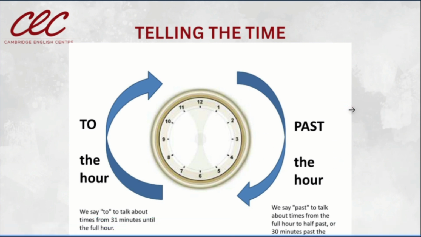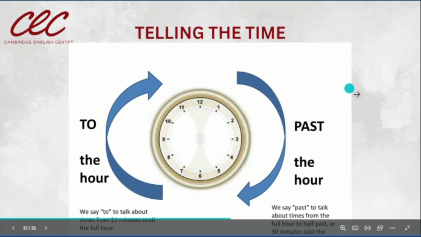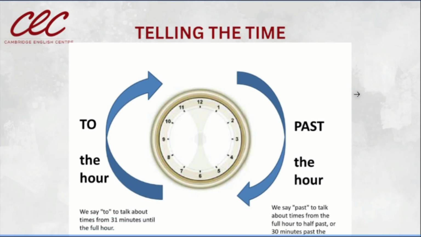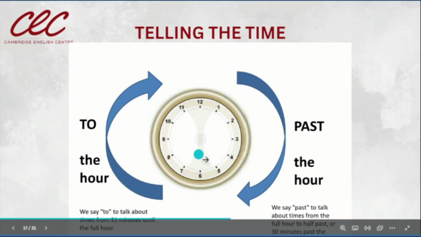We use two phrases to tell the time in English. We use past and to. When do we use past? Past means that we talk about times from the full hour to half past, here in the middle.